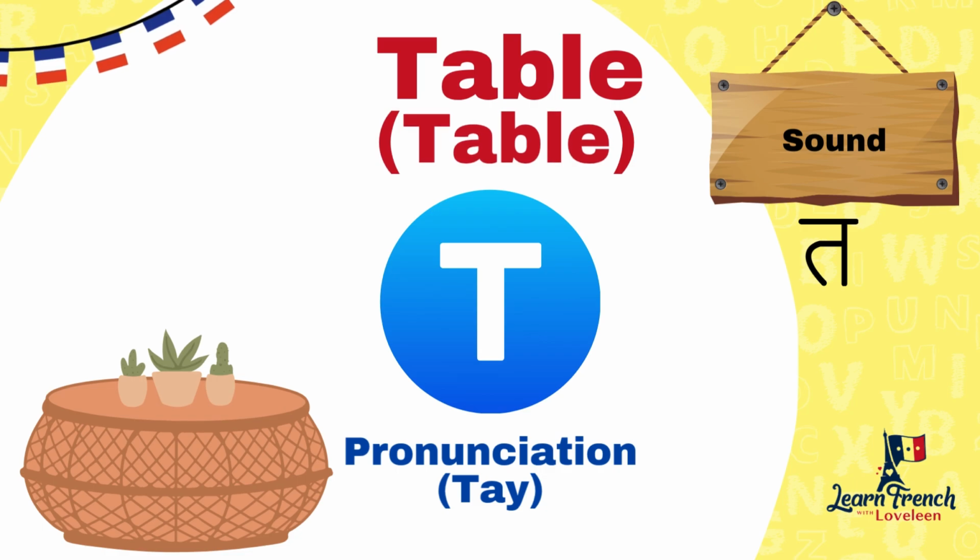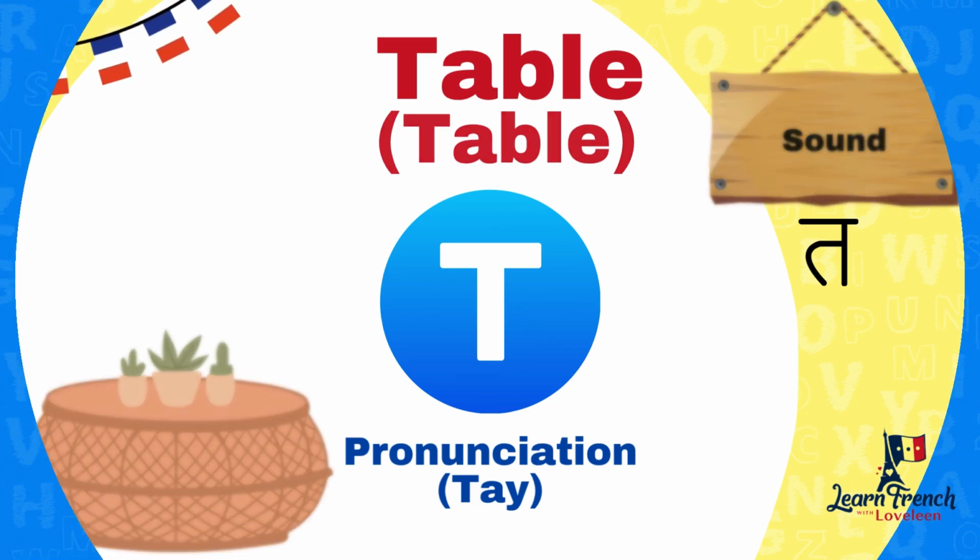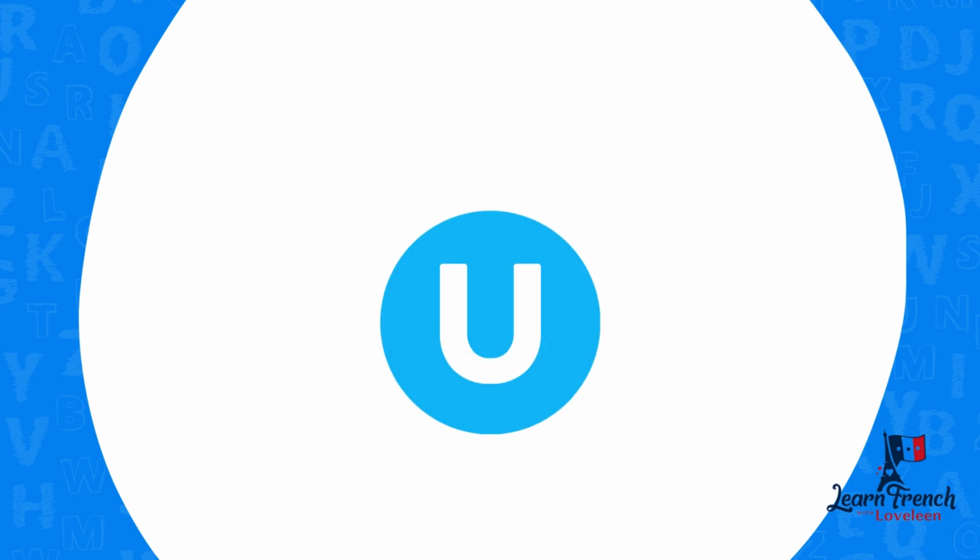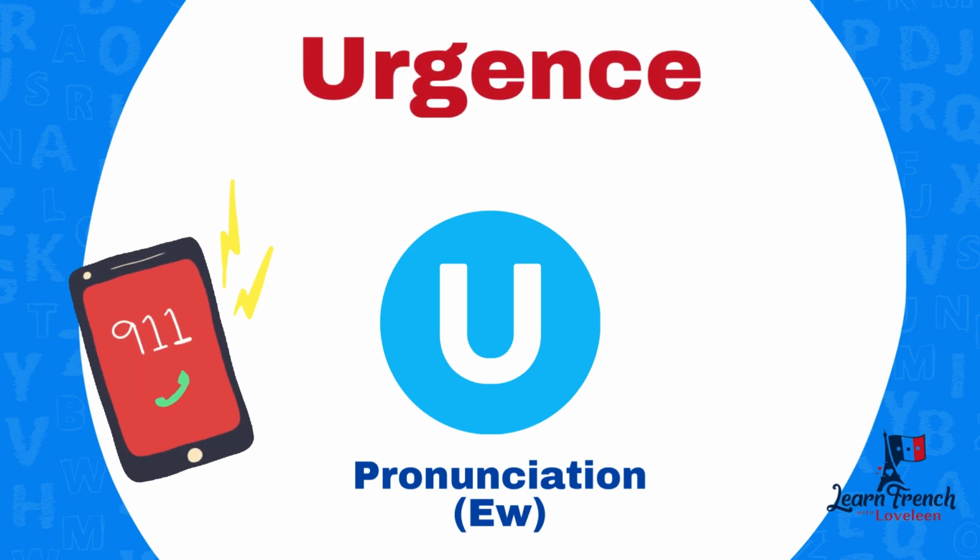Okay, means table. Now let's go to the next letter, and that is, it's not U sort of. No, it is U. Means a little bit E and then U. So it is like U. Okay, U is the name of the letter and the sound is also U. For example, urgence.